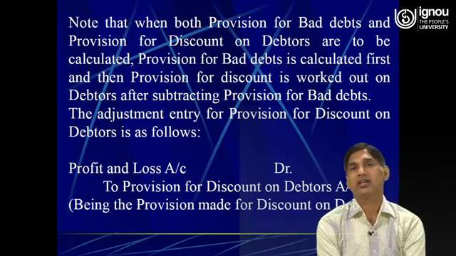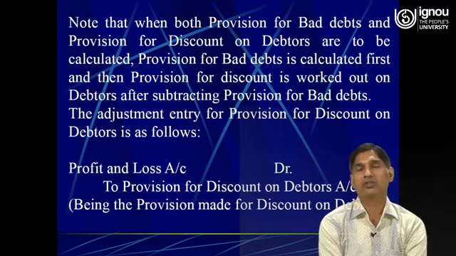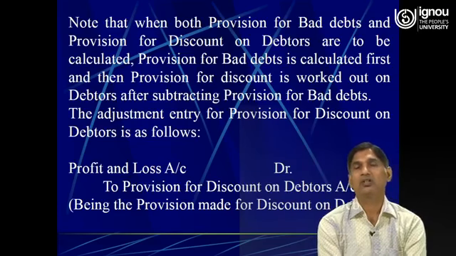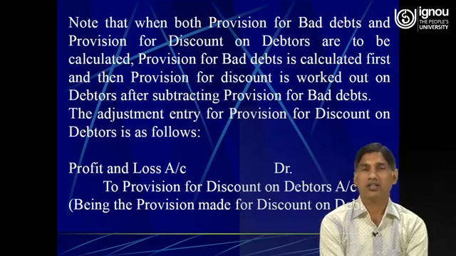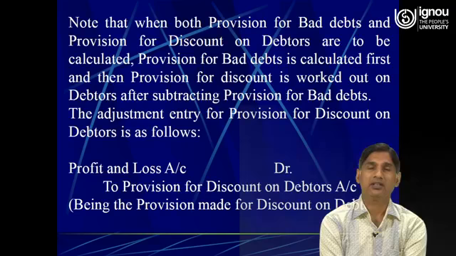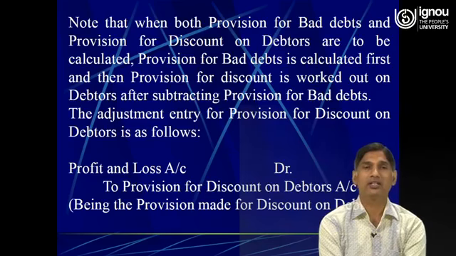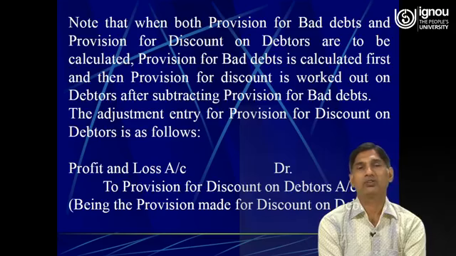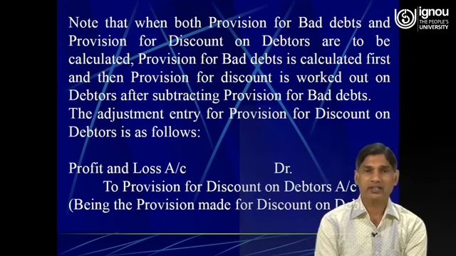Any expense or loss is always charged to the profit and loss account. Therefore, this amount of discount on debtors will also be charged to the profit and loss account. Therefore, it needs to be debited, that is, profit and loss account debit to provision for discount on debtors.